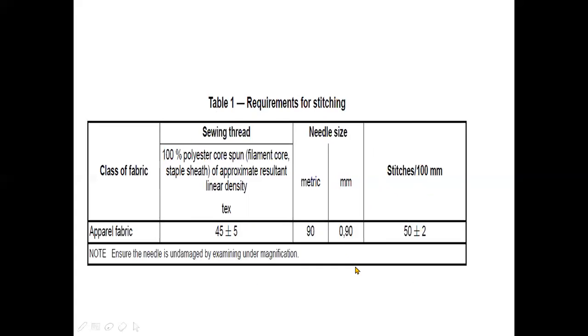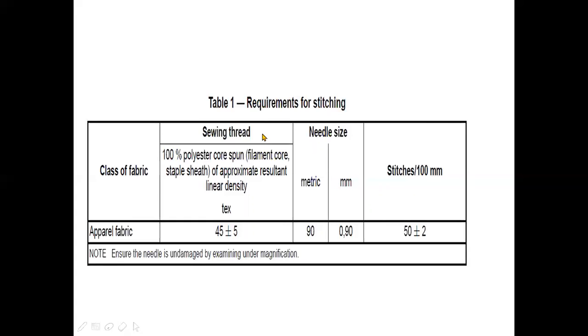standard may be followed. That means it is for the class apparel fabric. What is specified? 100% polyester core-spun thread with continuous filament core and staple sheath, of approximate resultant linear density 45 tex, needle size 0.90 millimeter, and stitches per 100 millimeter is 50 plus minus 2. Okay, so this is as per the specification laid down in the ASTM standard. This standard is to be followed until and unless there is a specific requirement from the customer.